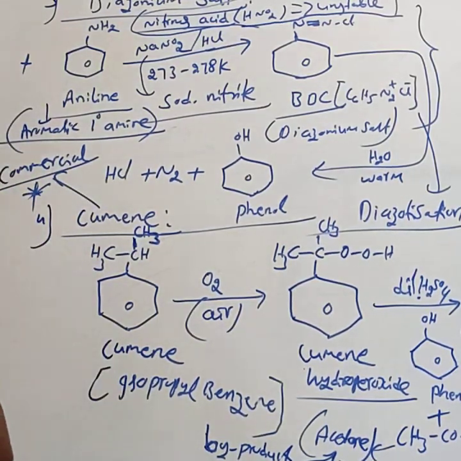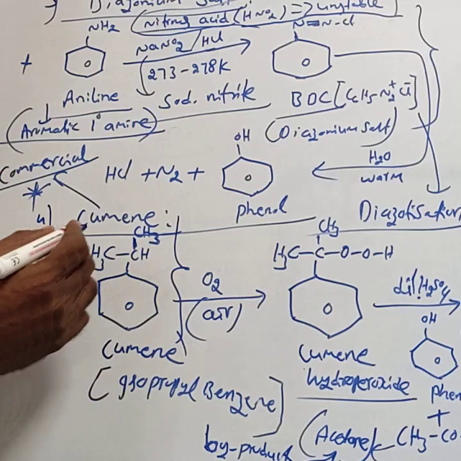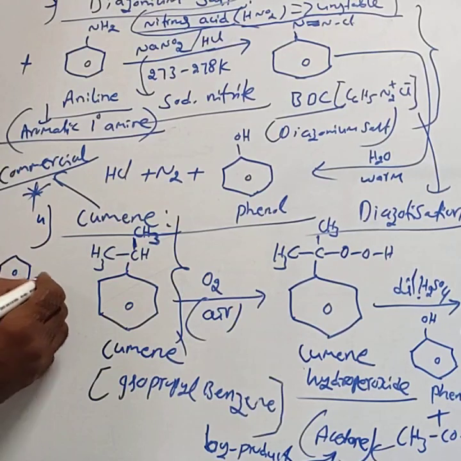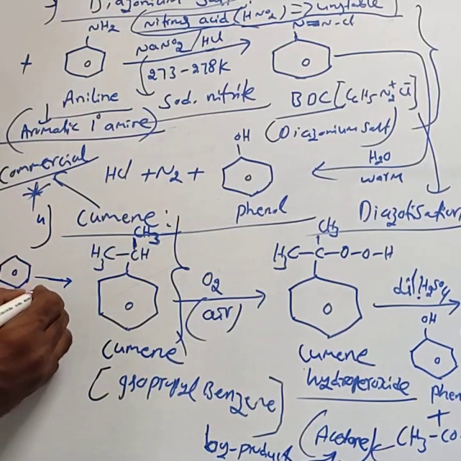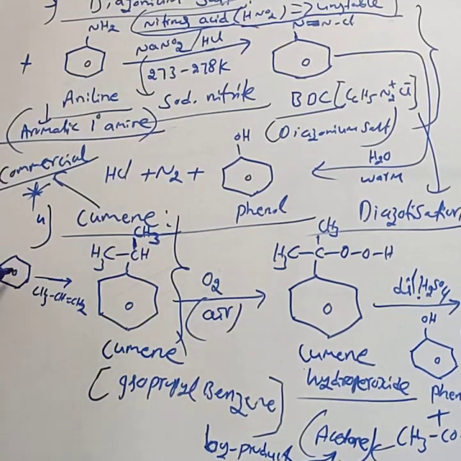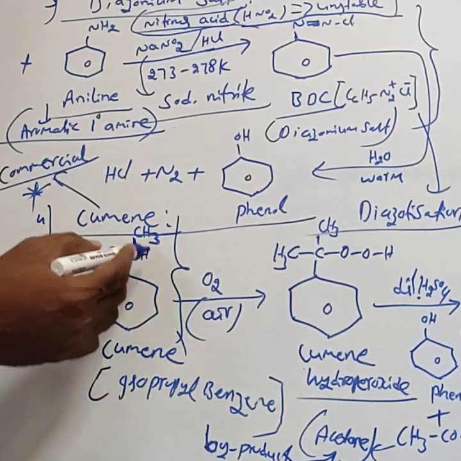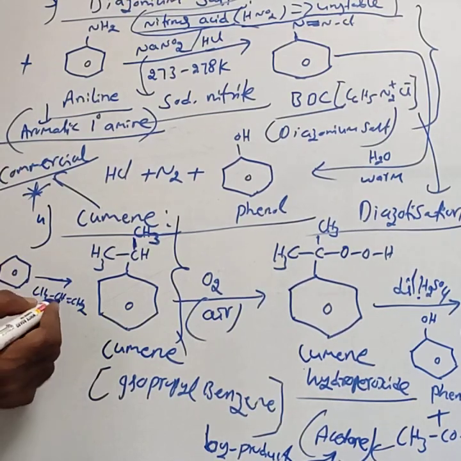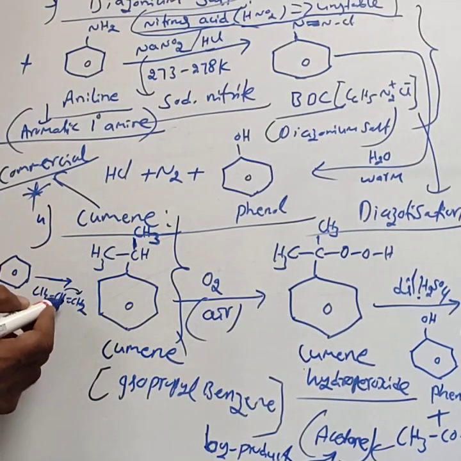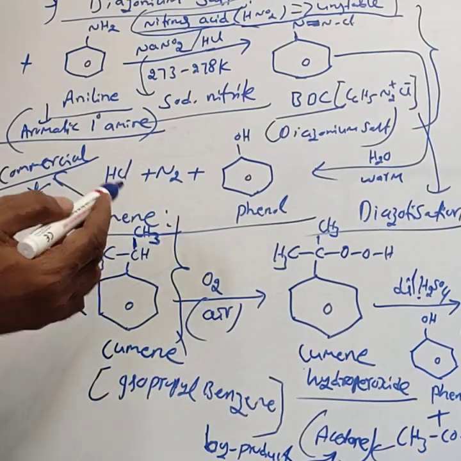Then one more for competitive exams: how cumene is formed, which we require only for competitive exams. Cumene is formed by treating benzene with propene, CH3-CH=CH2. When benzene is treated with propene, we get cumene, isopropyl benzene. This hydrogen shifts to this carbon, converting it to CH3. Thereby you get cumene.